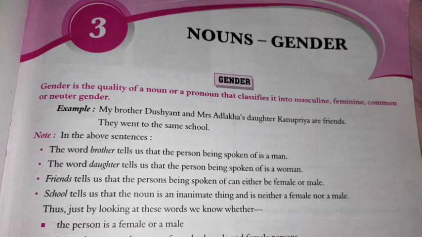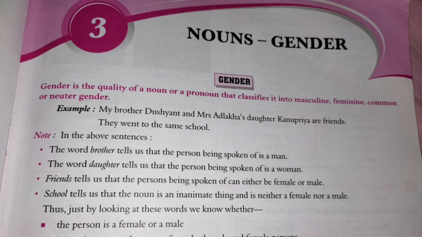Friends tells us that the persons being spoken of can be either female or male. But students, you cannot identify whether it is female or male. It's not clear here because the noun given is friends. Friends is not clear, no, as to whether it denotes only male or female. So here you can't identify if it is male or female.